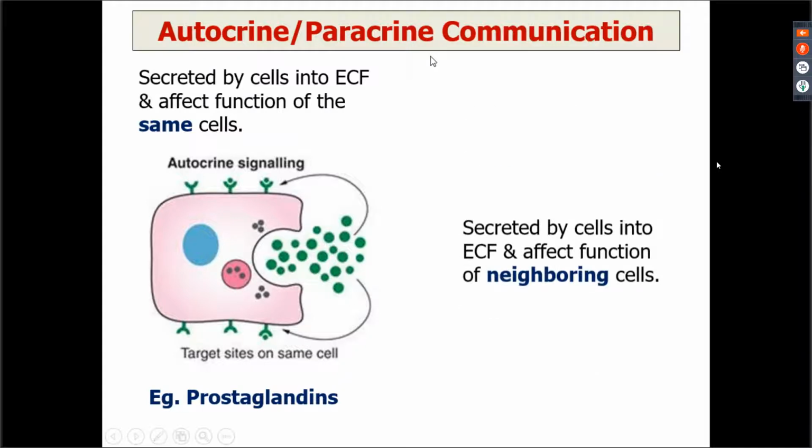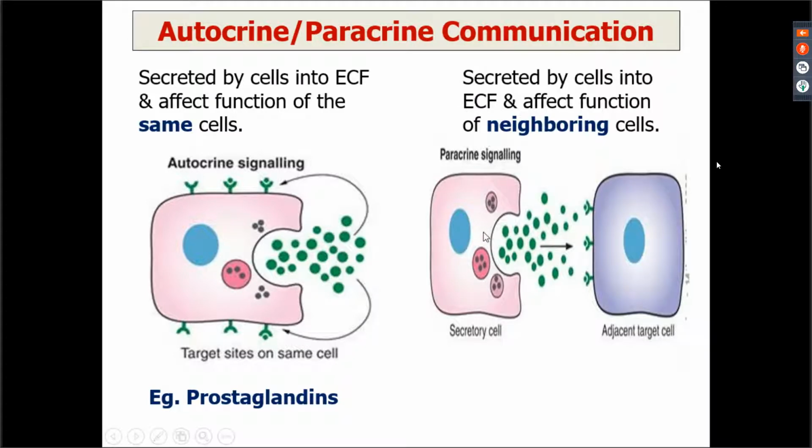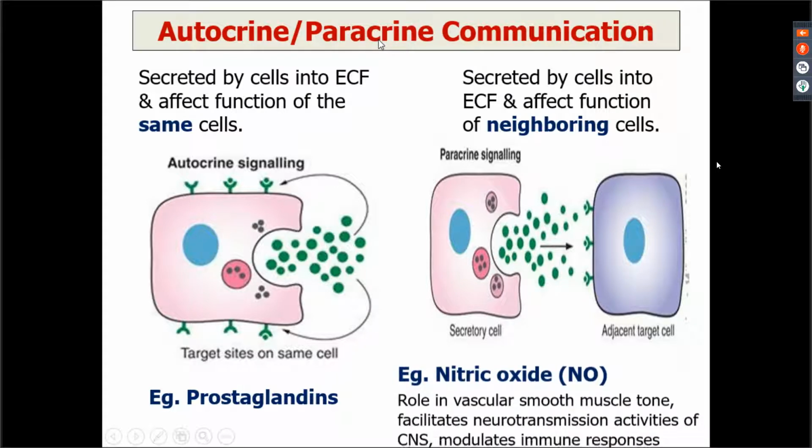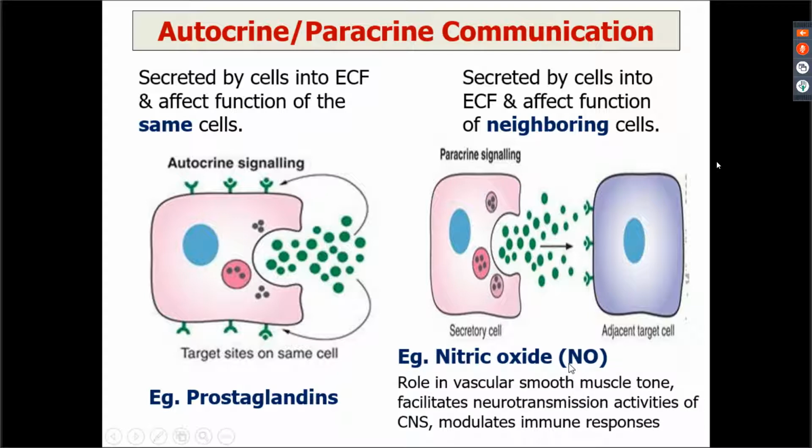Paracrine में क्या होगा? Paracrine communication, secreted from a cell and it is acting on an adjoining cell which has a receptor for it. So this is acting on a neighboring cell. So this becomes paracrine communication. An example of paracrine communication is nitric oxide. अभी बस याद रख लो, थोड़ा थोड़ा terms याद रख लो. When the systemic physiology will start, then you will be told about all these things in detail.